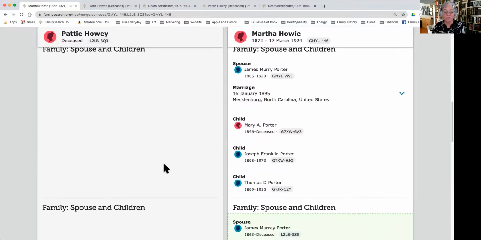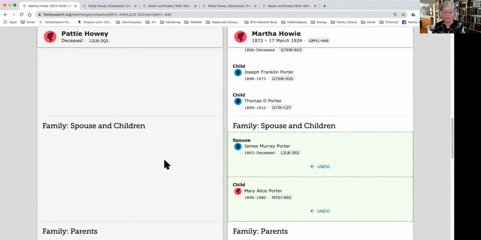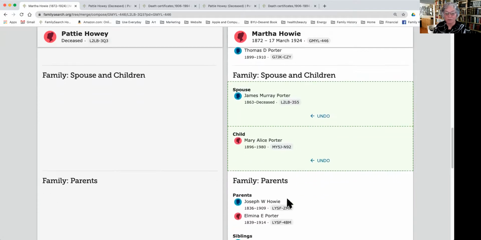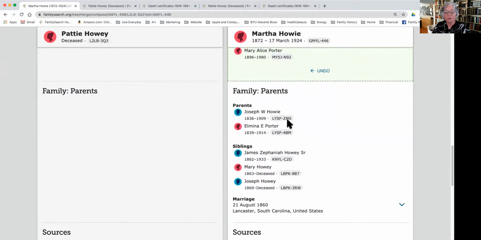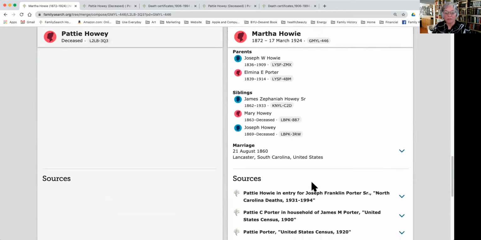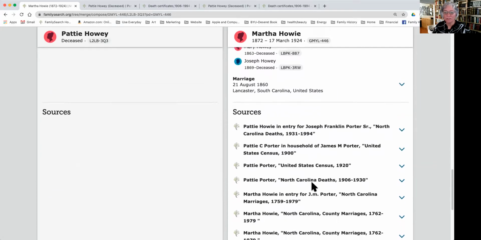As we scroll down, it's already adding over a second page for James Murray and Mary Alice Porter. So it's going to add those on to Martha's page. So she'll actually have two husbands and two children. We'll have to go merge them separately. And then we know her parents, Ilmina, who we had talked about previously in records.